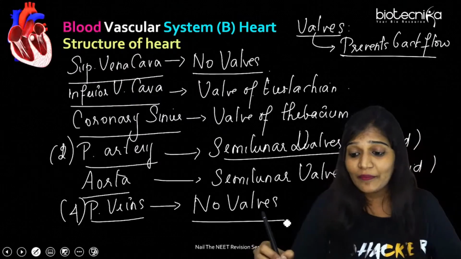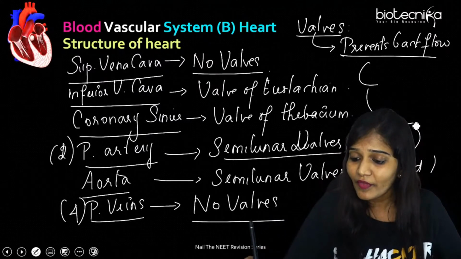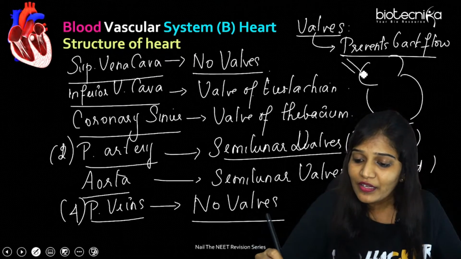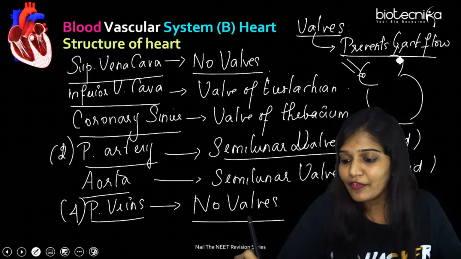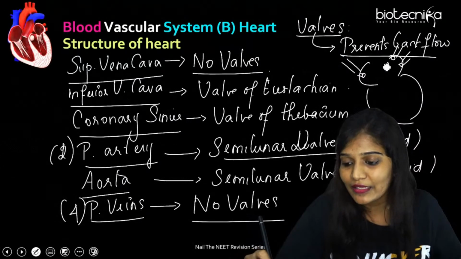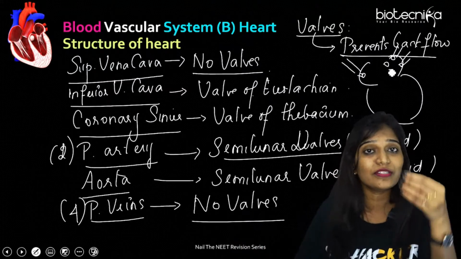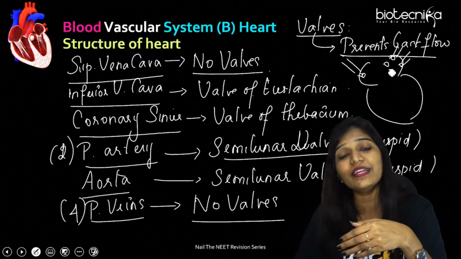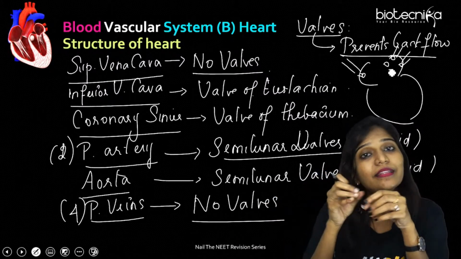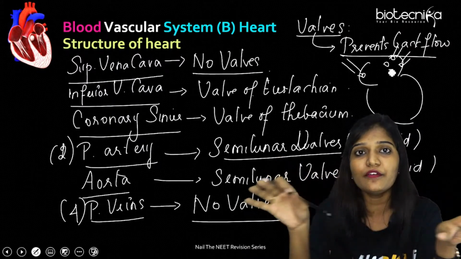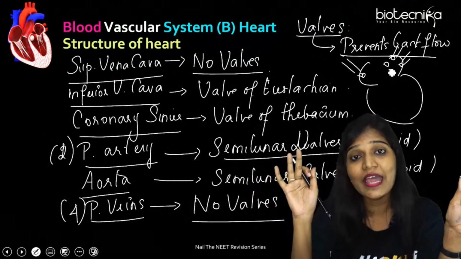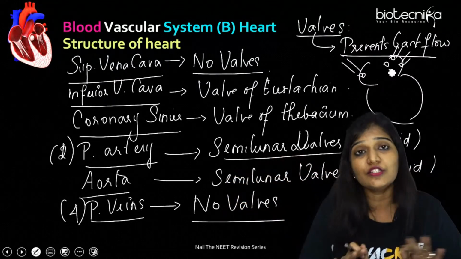Superior vena cava. Why? If I have to draw a heart, the superior vena cava comes like this, at this angle. And even pulmonary veins come in at this angle. So there is no need of any valves, because as soon as they put their blood over there, as the chambers contract, they'll close immediately. So there is no need of valves in the case of the superior vena cava and pulmonary veins. But the rest of the things you have to remember.